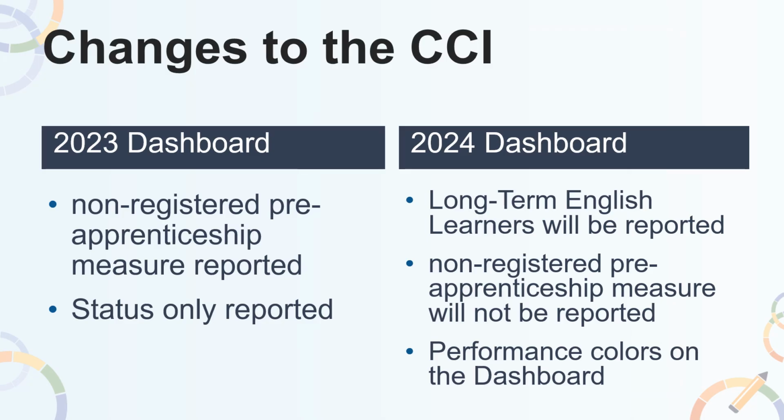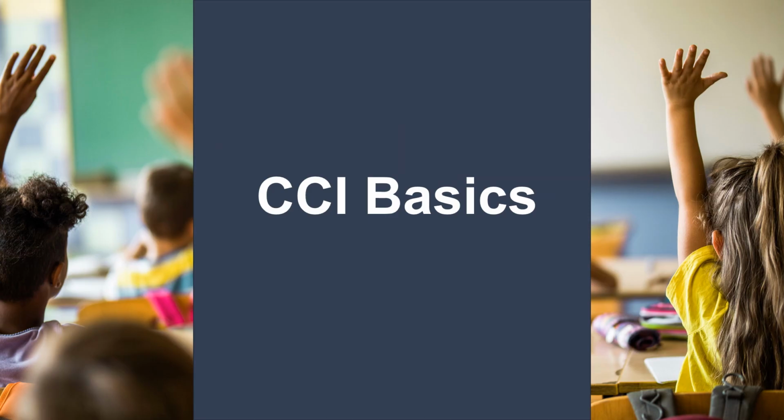We will now talk about changes to the CCI. In 2023, the CCI reported the non-registered pre-apprenticeship measure for DAS, and only status was reported on the dashboard. The 2024 dashboard will report long-term English learners, non-registered pre-apprenticeship measure will not be reported, and performance colors on the dashboard will return for the first time since 2019. Now that we know what it will look like on the dashboard, let's cover the basics of the CCI.